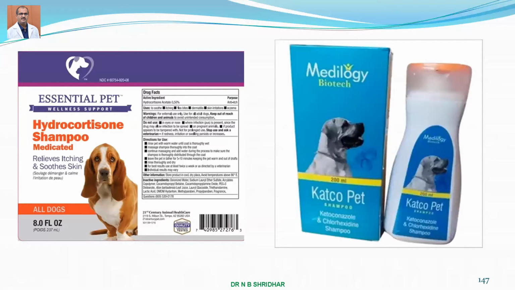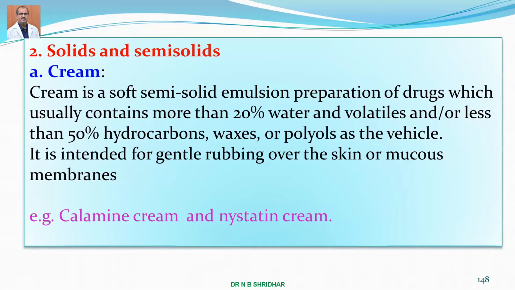And here you can see this is a hydrocortisone shampoo, used whenever there is atopic dermatitis, especially in canines. Here OZ means ounce. Then there is also a product containing ketoconazole, which is a very potent antifungal agent.